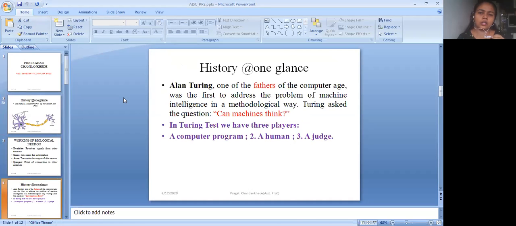Now, another important part of the history of AI is the Turing test. Alan Turing, who is called the father of the computer age, first addressed the issue of whether a machine can think or not. To understand this, he made one scenario, and in this scenario there are three elements: a computer program, the human, and the judge.